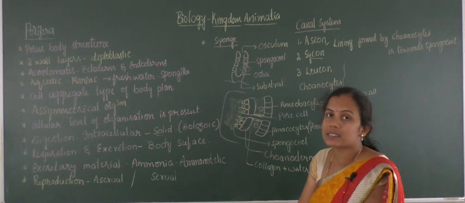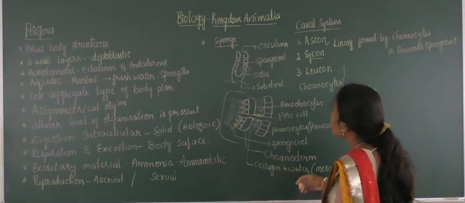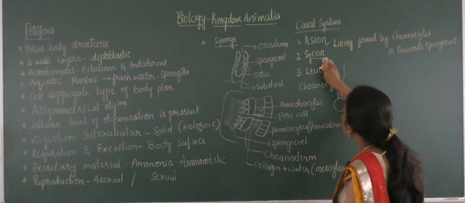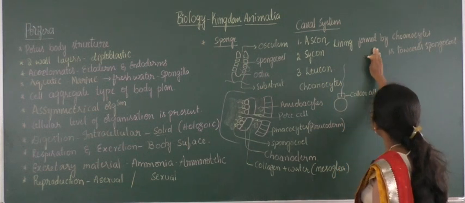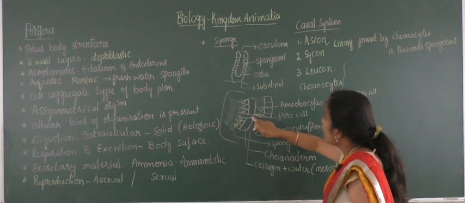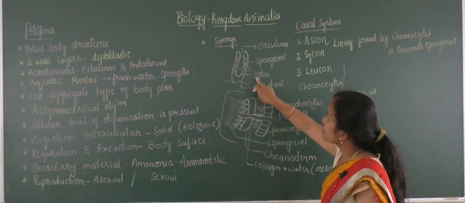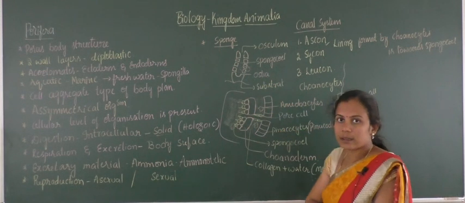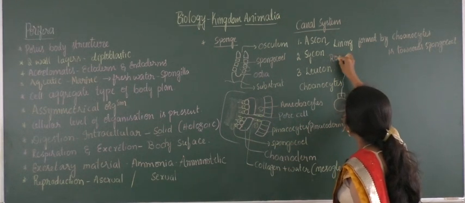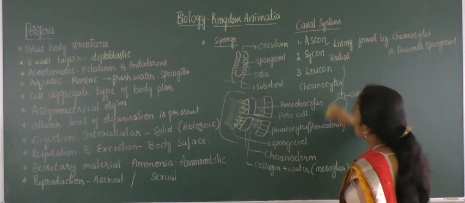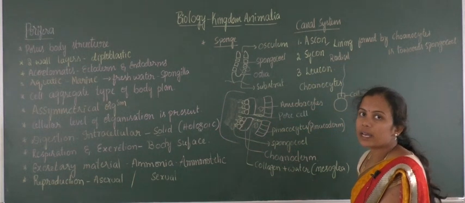What is the function of the canal system? It is to provide easy movement of water and food materials, and also the waste. So here the Sycon type of canal system is formed by the choanocyte lining which is towards the radial wall. This is a porous structure and it is called ostia. And the radial arrangement of choanocytes in the region of ostia is called Sycon type of canal system.